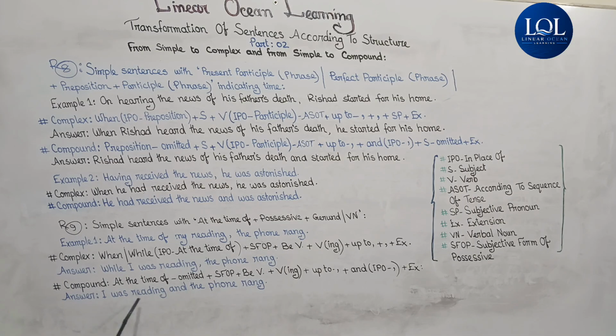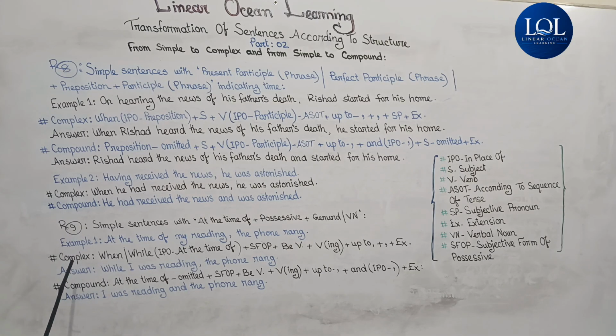Then the participle, that is reading, plus up to the comma, then in place of the comma, and, then the extension, the phone rang. So the compound sentence is: I was reading and the phone rang.